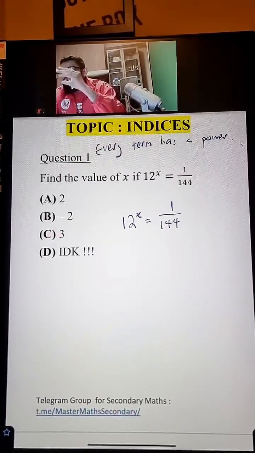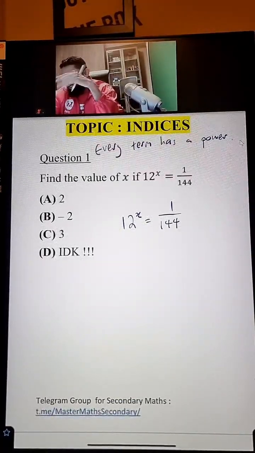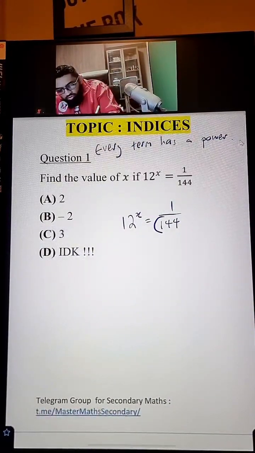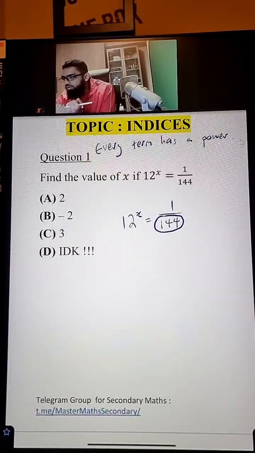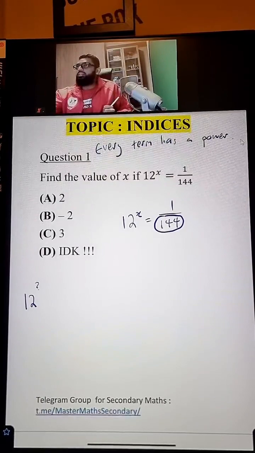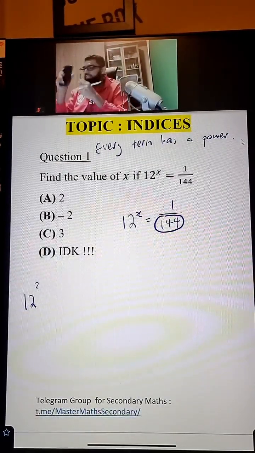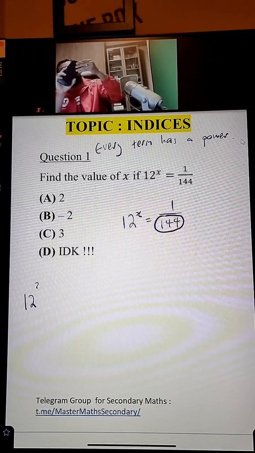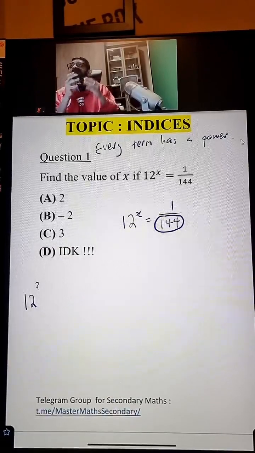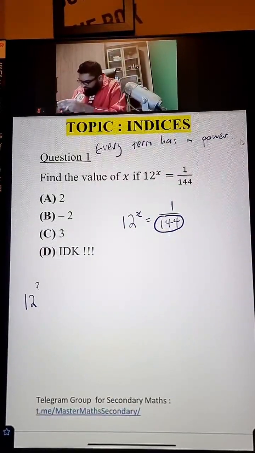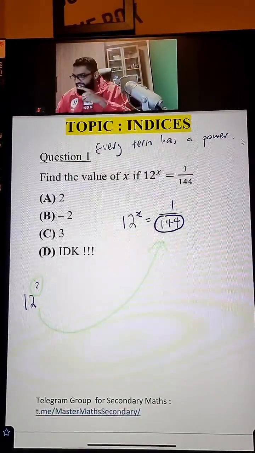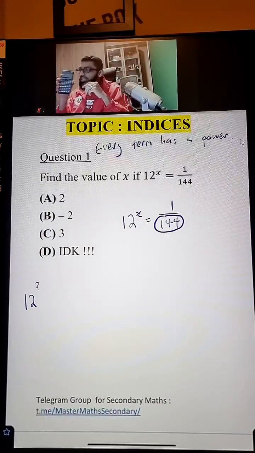So first step, write your question nicely there first. Okay, make sure your question is there. And then, what do you do next? 144. You try and change 144 into 12 to the power of something. Now for this, you need this fellow here. Secondary school students, you can use this guy. This is your best friend. It's called Mr. Calculator. So you can use the calculator, ask yourself, 12 to the power of what is equals to 144? That should be your step here with the calculator.